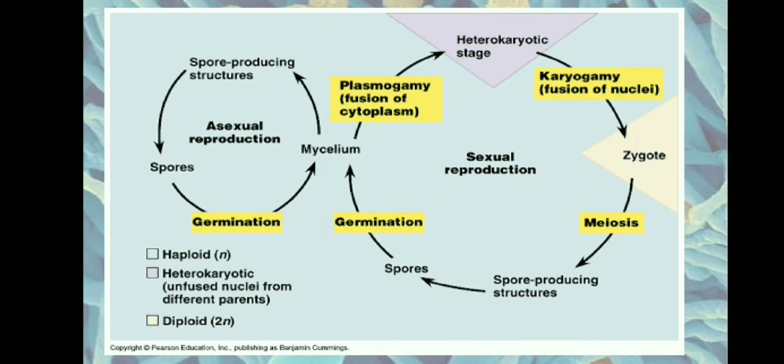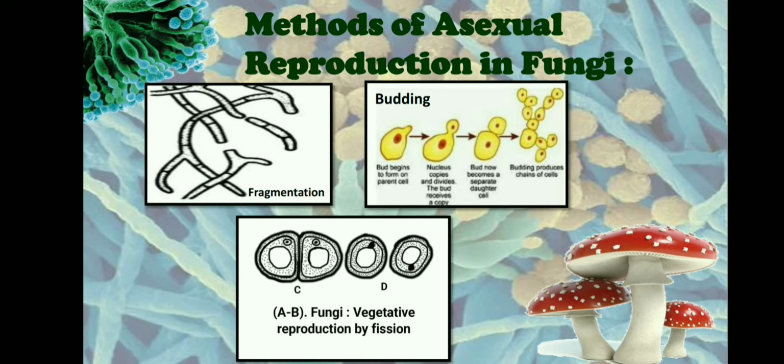So in asexual reproduction, this is the life cycle of a fungi where this picture is depicting both asexual reproduction and sexual reproduction. In asexual reproduction, the fungal mycelium will produce certain spore producing structures which will produce certain spores, and these spores will again germinate to give mycelium. So we will see what are the different types of spores that are produced by fungi during asexual reproduction.